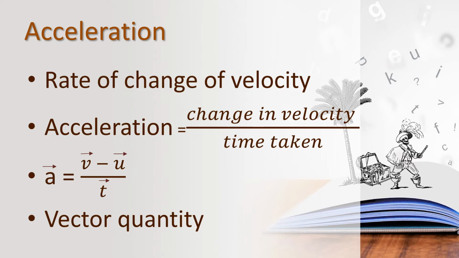So what does acceleration mean? The rate of change of velocity. Okay, what is the formula to find acceleration? Acceleration equals change in velocity upon time taken. Change in velocity means final velocity minus initial velocity, upon time taken. So we can write A equal to V minus U upon T.